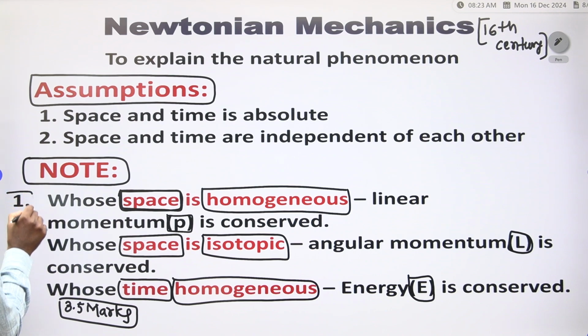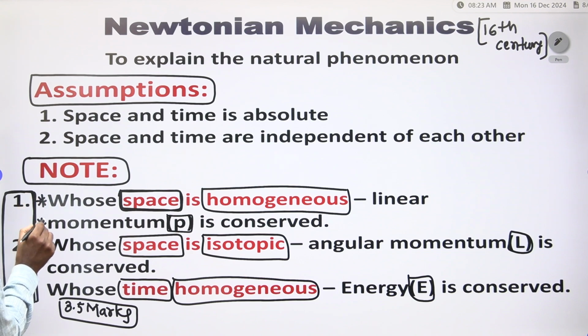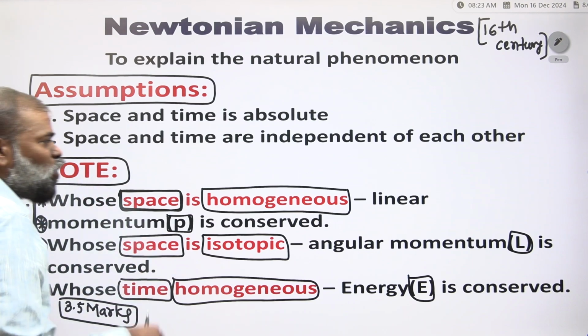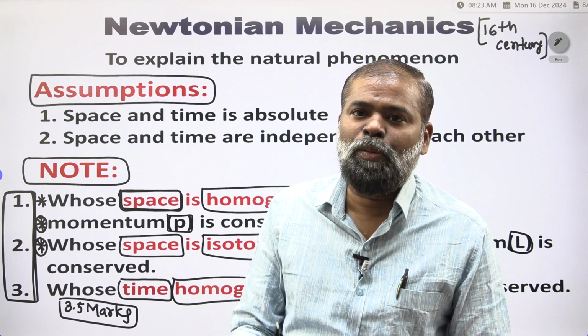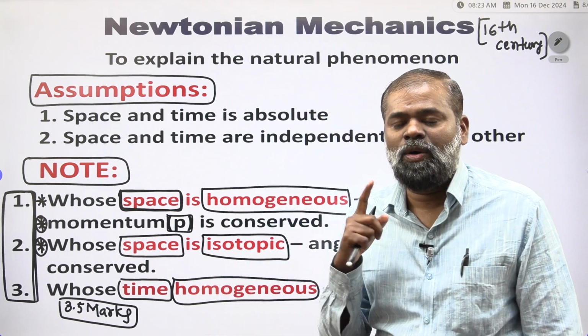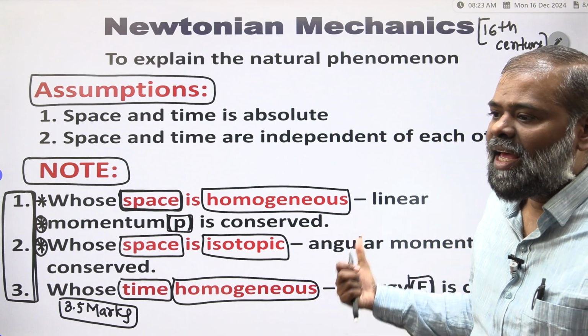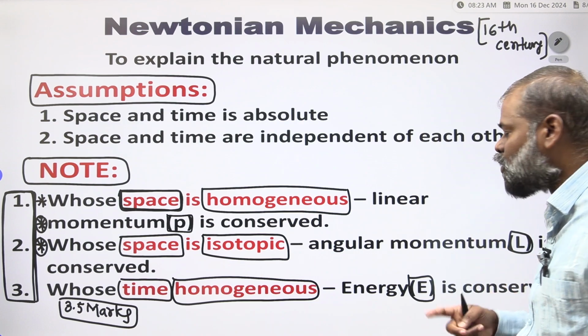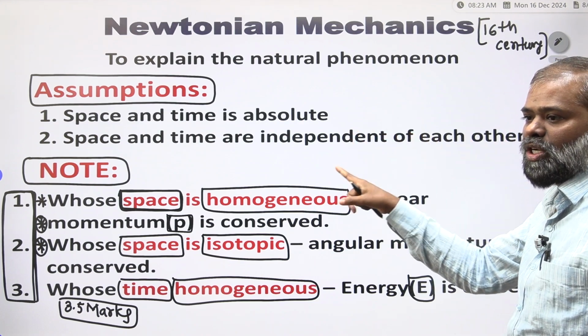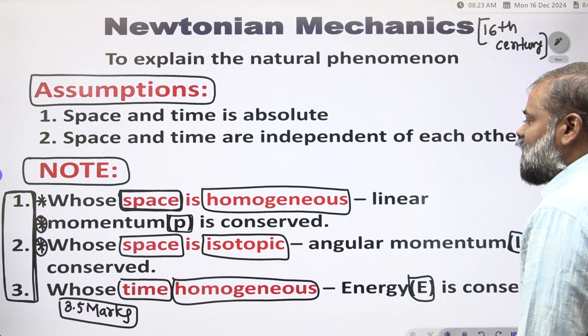So, these conservation principles will come in Newtonian mechanics. There I will teach you, but here you have to learn. All three are very important. Many times competitive exams ask the question: whose space is homogeneous, linear momentum is conserved; whose space is isotropic, angular momentum is conserved; whose time is homogeneous, energy is conserved. So this is very important. What is homogeneous, what is isotropic? I will teach you in Newtonian mechanics, in the Newton laws.